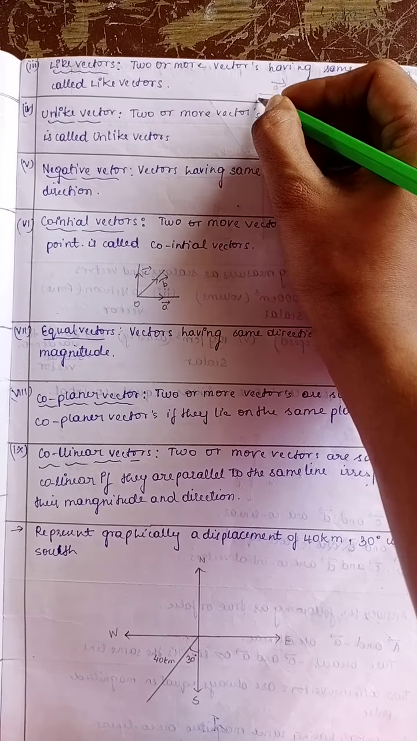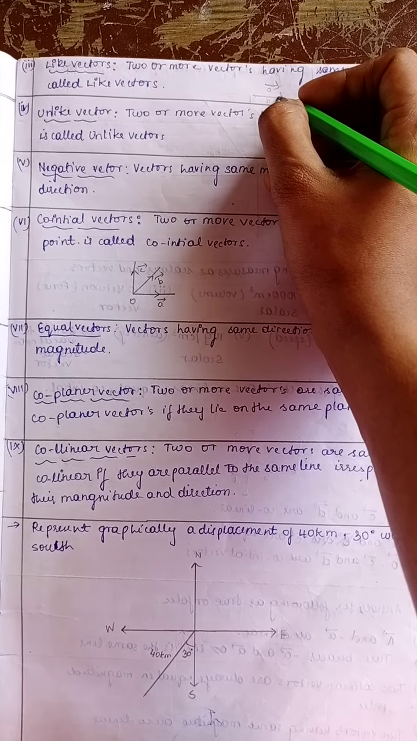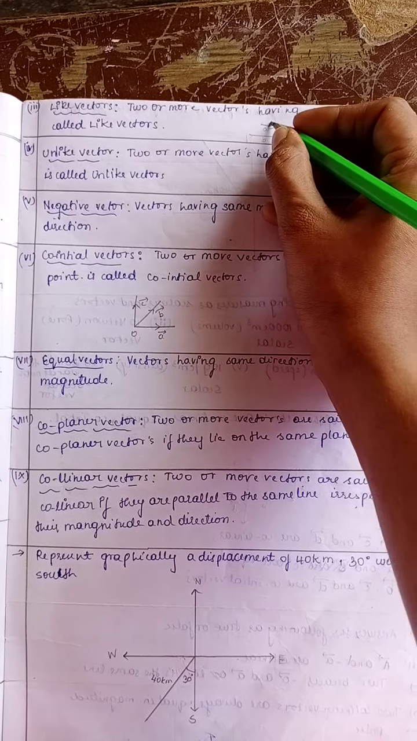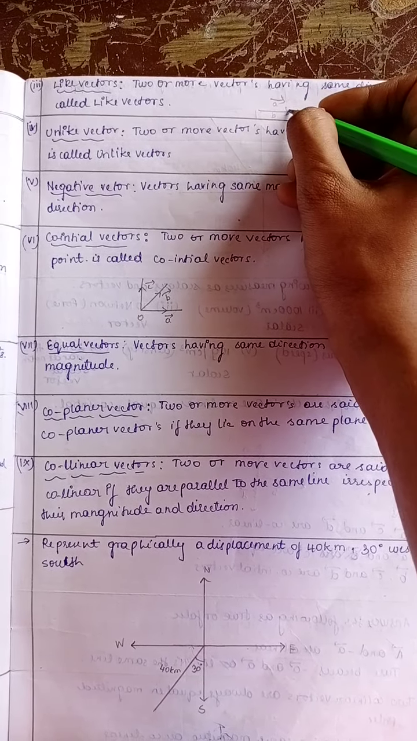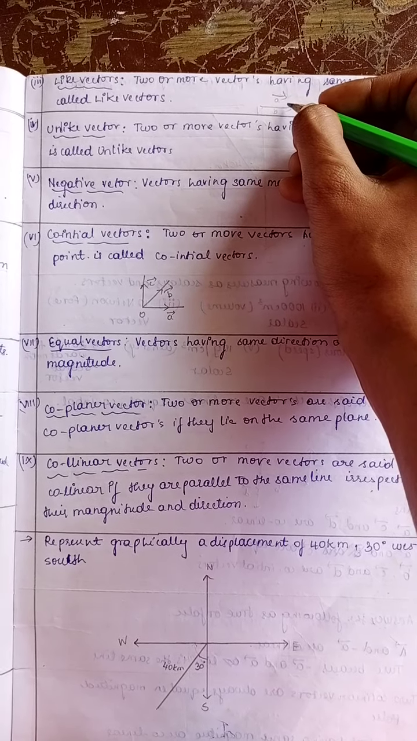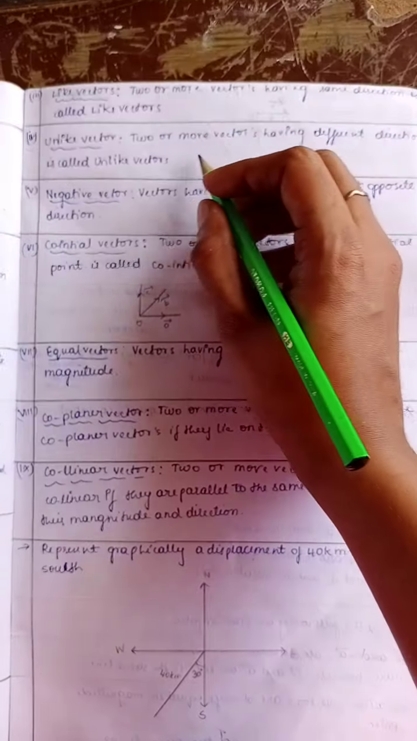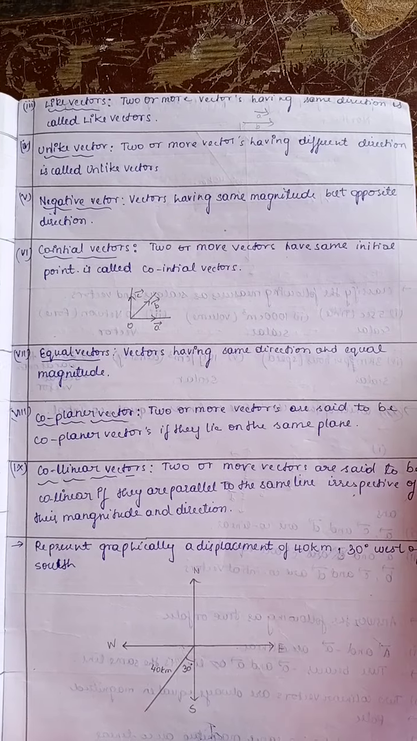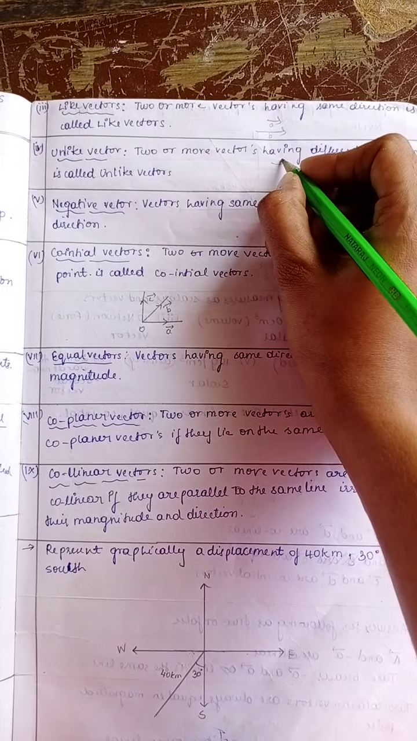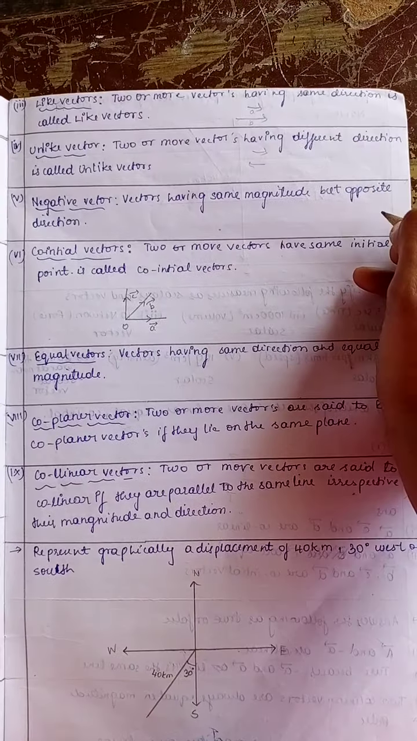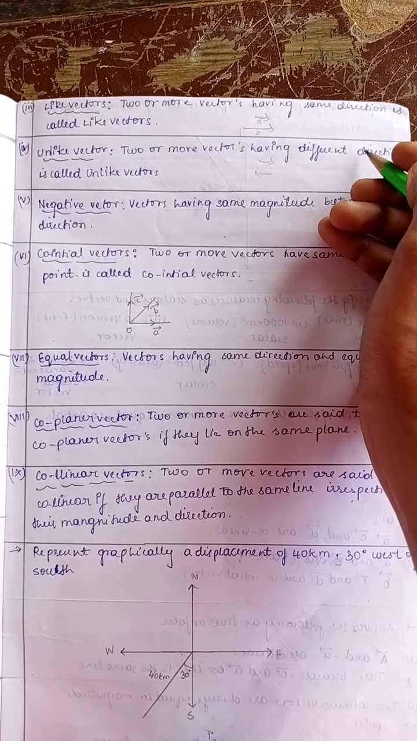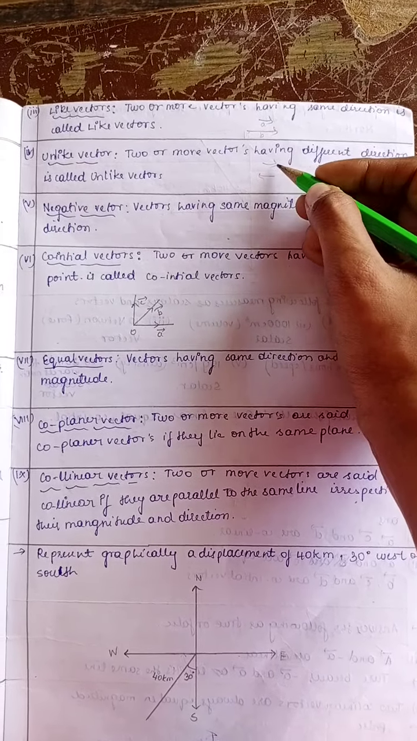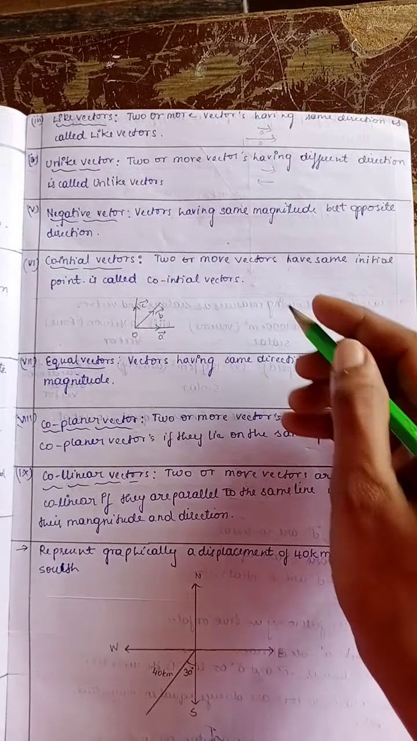Their length may be same or may not be same. If two vectors are said to be like vectors, their direction must be same, their magnitude may or may not be same. Next is unlike vector. Two or more vectors having a different direction. One is moving in this side and another is moving in this side. These two vectors are unlike vectors, that is, their direction is different. Their magnitude may be same or may not be same.